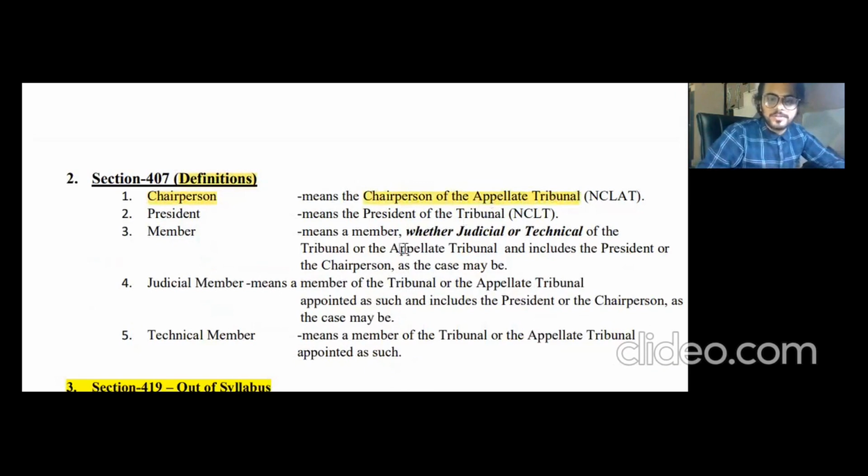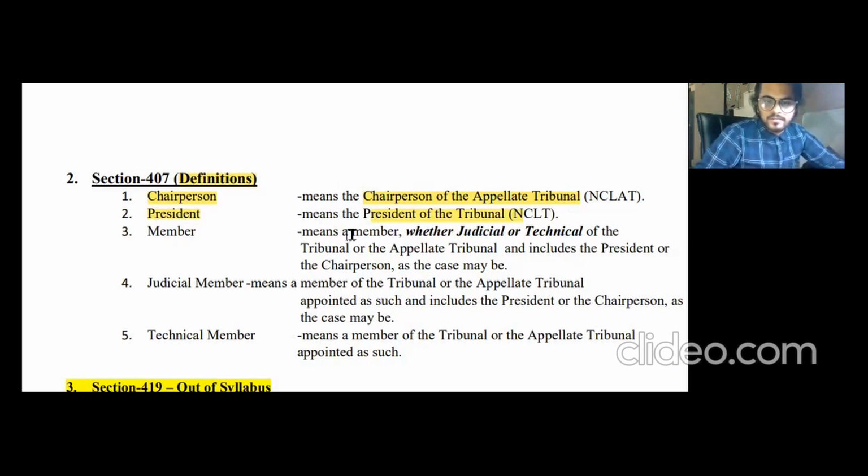NCLAT का member होता है chairperson, and the president means the president of the NCLT. So NCLT contains the president, judicial member, and technical member, and NCLAT is constituted by chairperson, judicial member, and technical members. So yeah, this is that only. Not very important, but you should know.